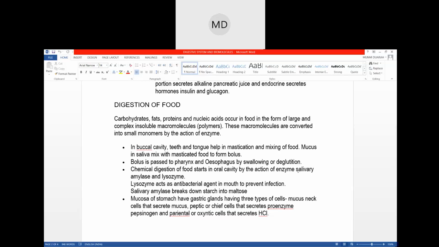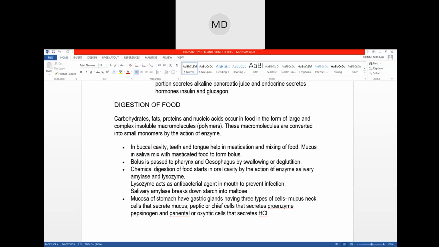Okay, that is because the starch that is present in the rice, when it mixes with the saliva, it breaks down into maltose. And that is why you get that sweet taste. So the function of salivary amylase, an enzyme present in the saliva, is to break down starch into maltose.